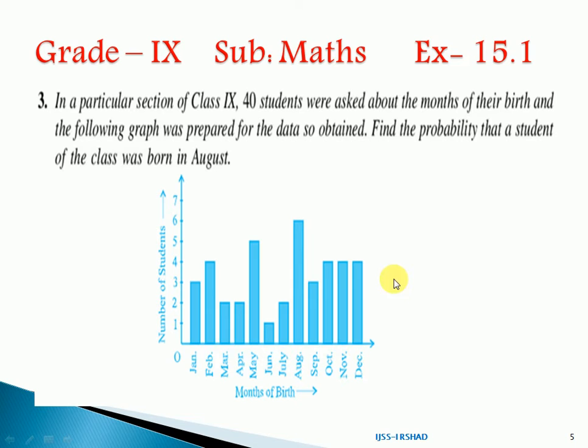Here the months are written, and here the number of students. You can see in January 3 students were born. So you have to find the probability for those students who were born in the month of August. You can see the August bar here. So find the probability of the students who were born in August.